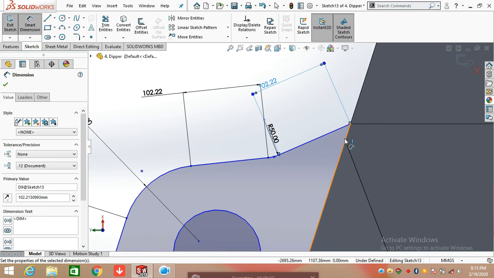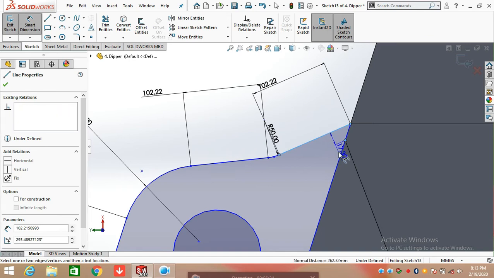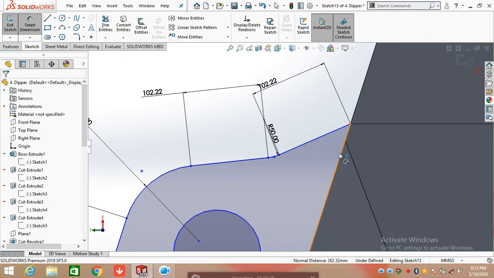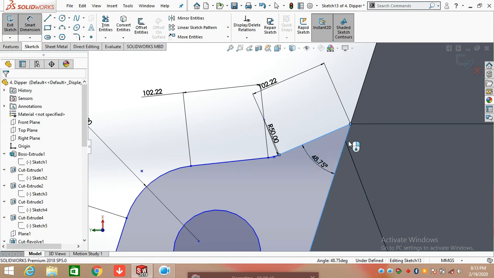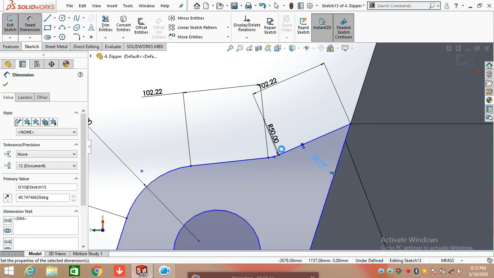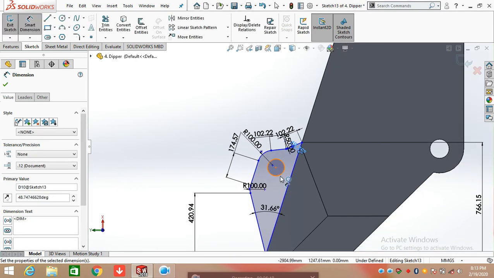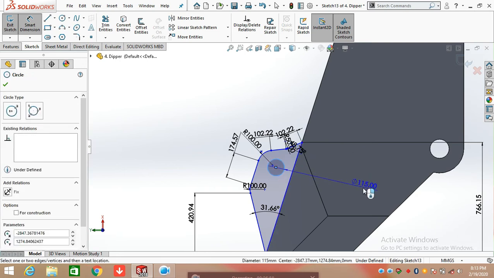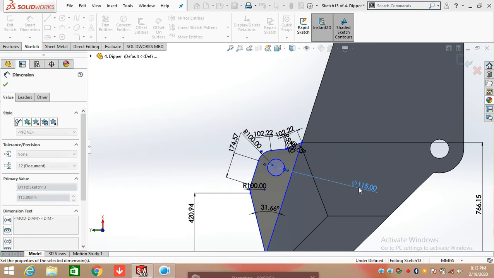After that, define the angle between both these two lines. So click on first line and second line, and defining the angle between both these is 48.75 degree. Now draw a circle at the center, having diameter 115 mm.